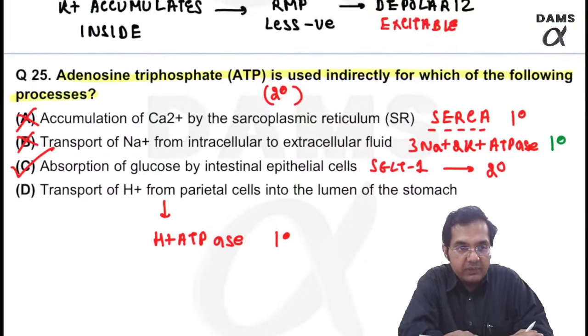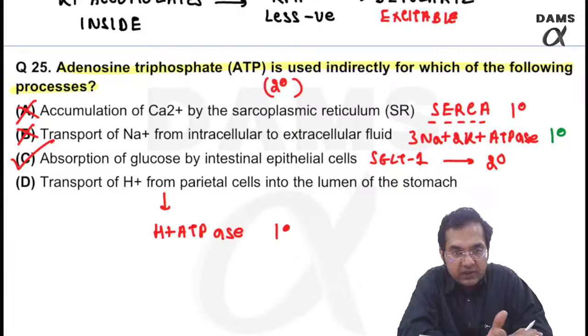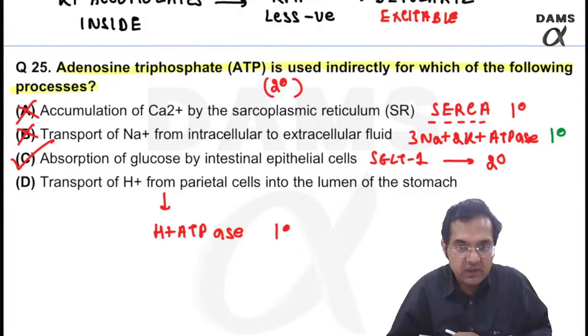So I hope the class was fruitful for the people who are attending it online with me, and remember to do these important questions, understand them again, and do the same topic from the video next time before you attend the online revision of the MCQs, right, or the class, right?